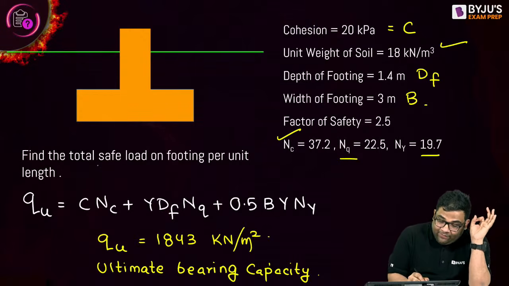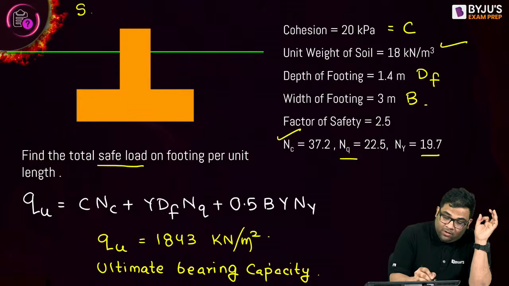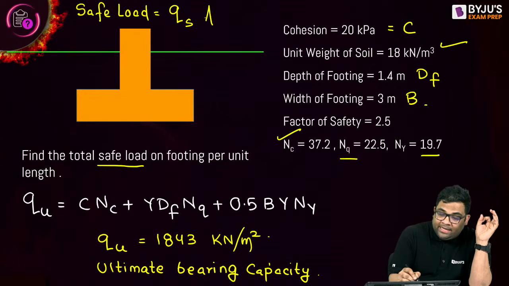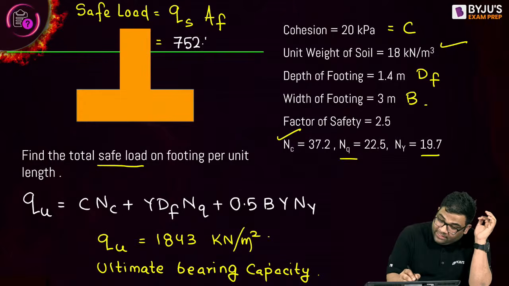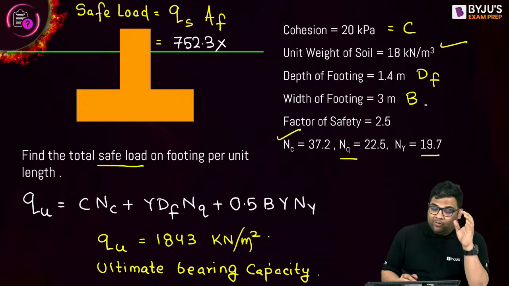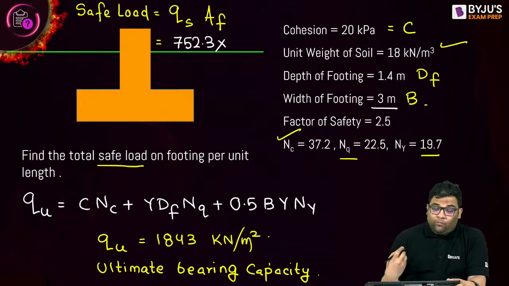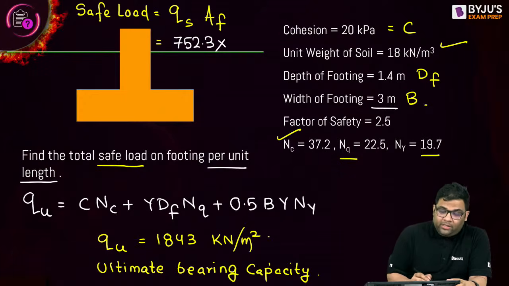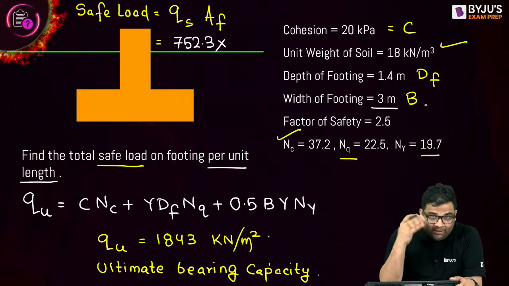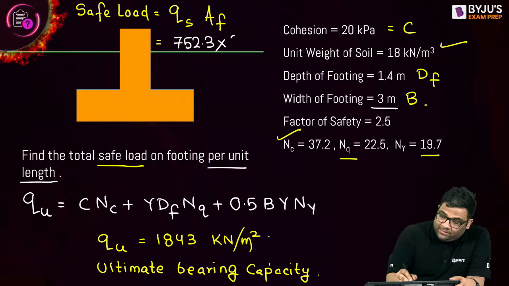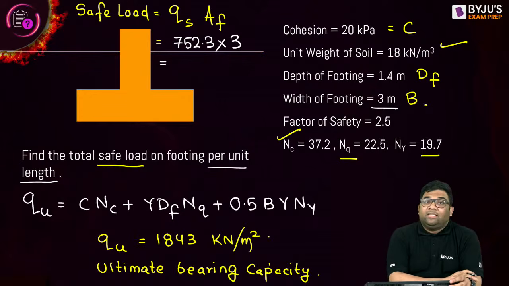Now in the question they have asked the safe load. So the safe load will be equal to the safe bearing capacity into the area of footing. The safe bearing capacity we got is 752.3. Now the area of footing: they have given the width as 3 meter. They are asking the load per unit length of the footing. Unit length means length is 1. So length is 1 and width is 3, so area will be 3, length into width. Then I'll multiply by 3. So how much am I getting? What is the safe load?